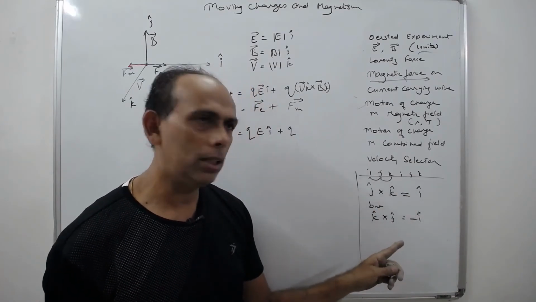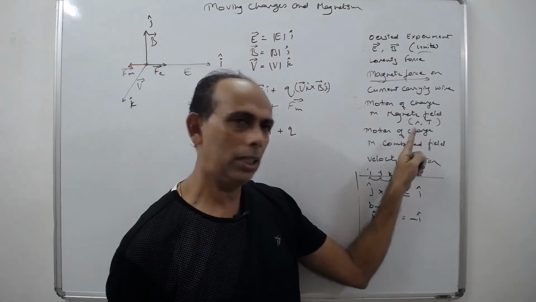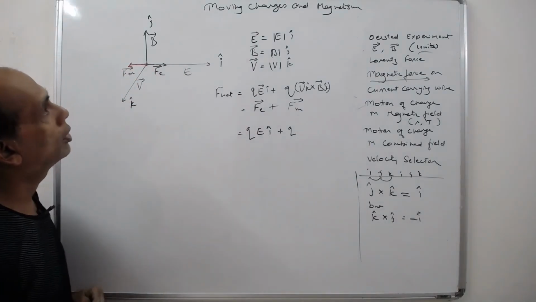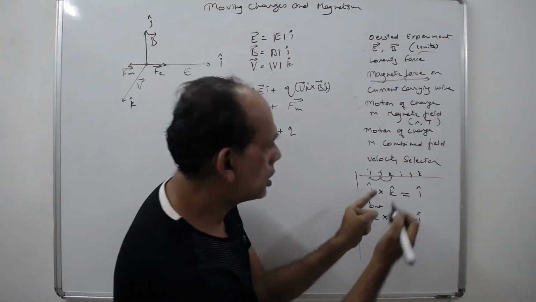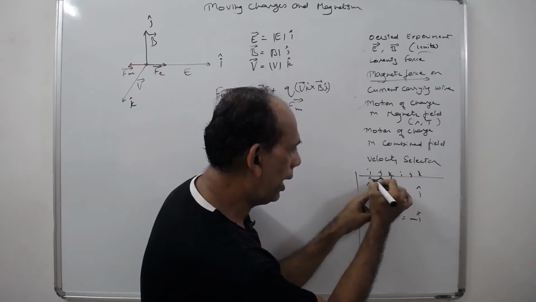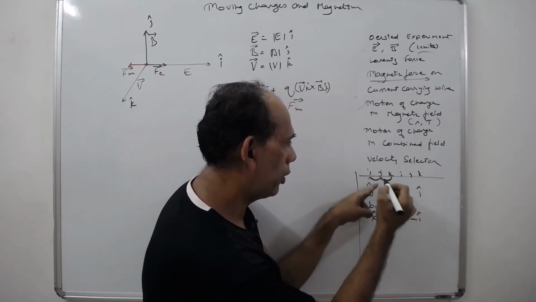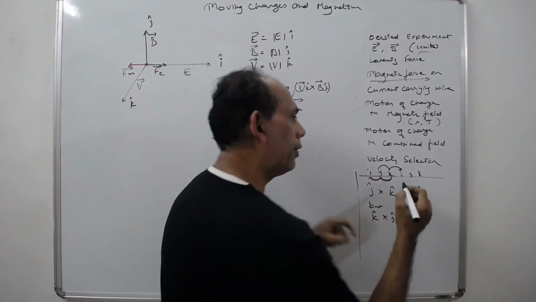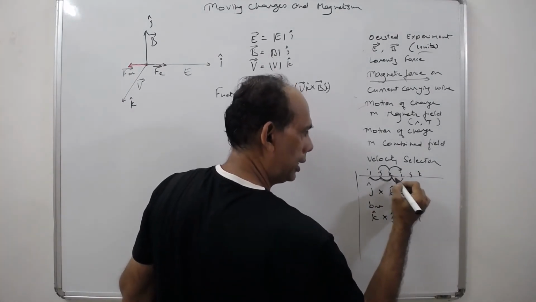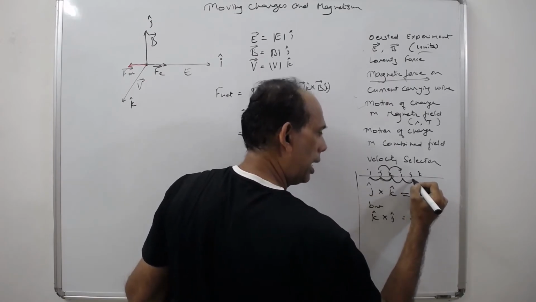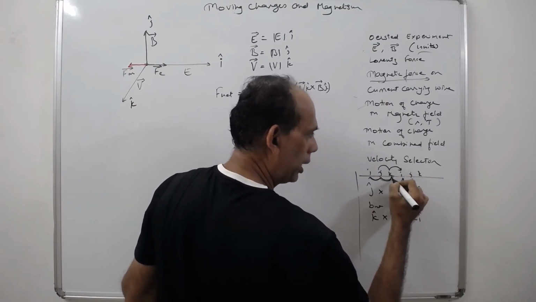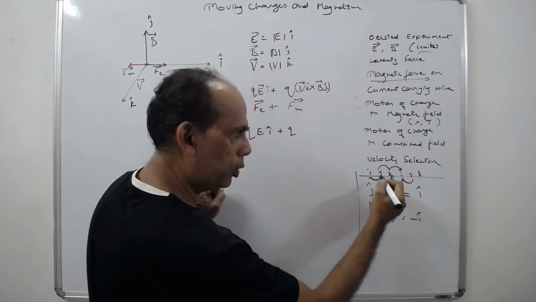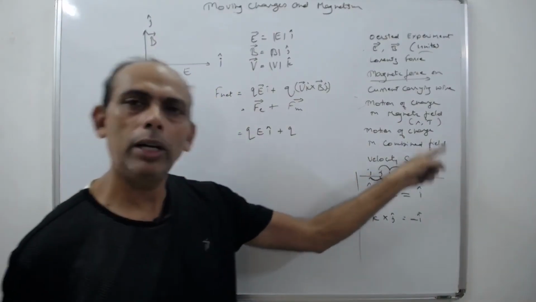So this is all about vectors. That's why I told you that you must be aware of vectors before understanding this concept. Now, k cap into j cap, you're going backward, that gives you minus i. If you're going forward, j into k, you get plus i. Same thing for everything. k cap into i cap gives you plus j cap, but i cap into k cap gives you minus j cap. You come behind, it becomes minus. Go forward, it becomes plus.